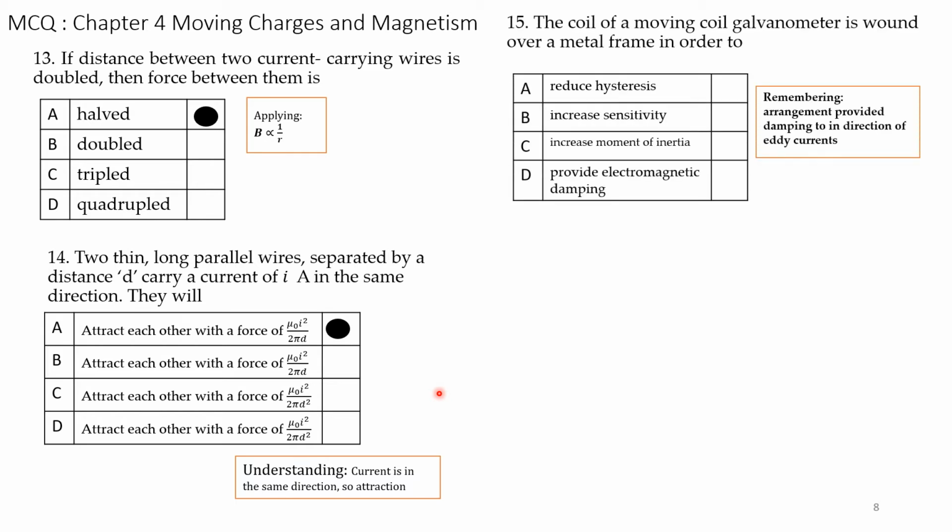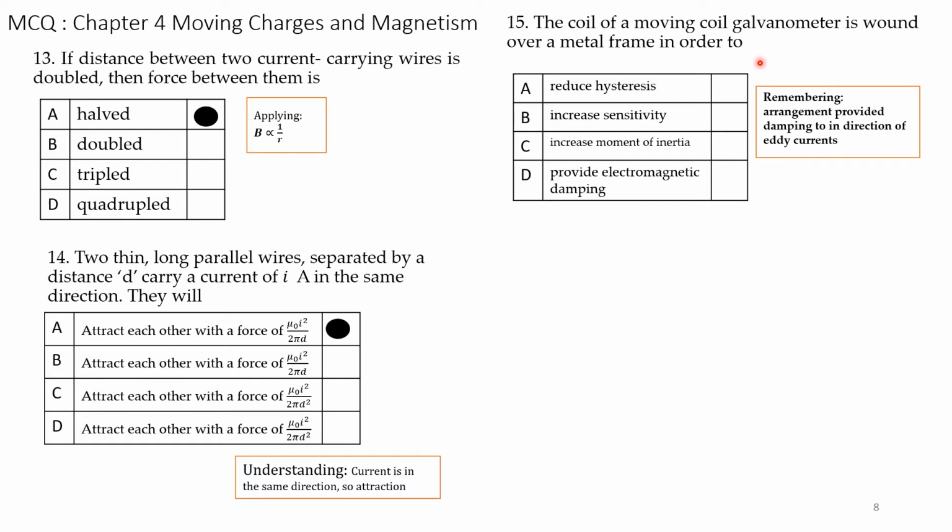Next question. The coil of a moving coil galvanometer is wound over a metal frame in order to... Here the question is, why is the coil of a moving coil galvanometer wound over a metal frame? That is, what is the reason?